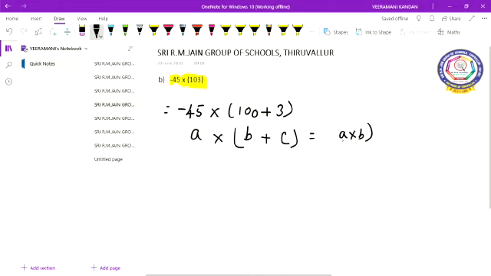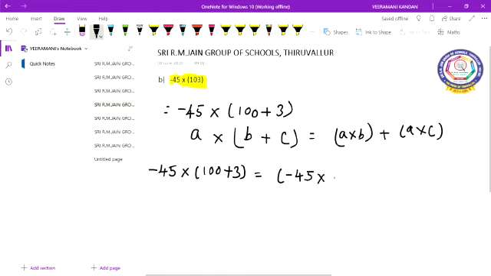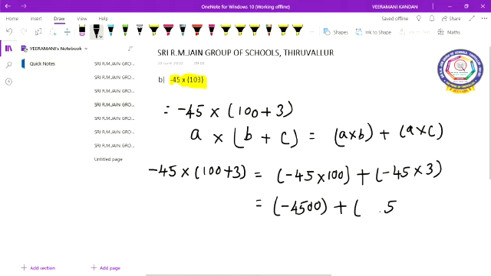A into B plus A into C. Okay, here minus 45 into 100 plus 3 equal to minus 45 into 100 plus minus 45 into 3 equal to, so minus 45 into 100 you get minus 4500 plus minus 45 into 3. 3 5s are 15, remaining 1. 3 4s are 12. 12 plus 1, 13.